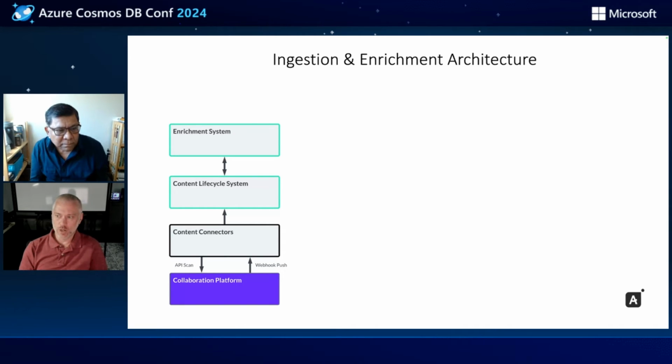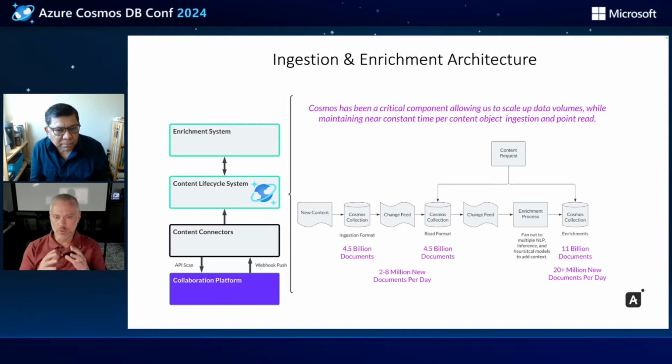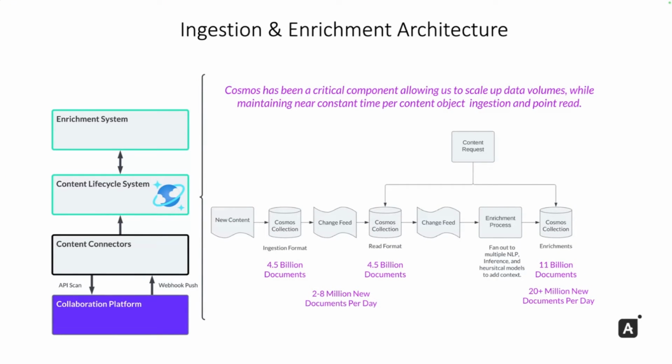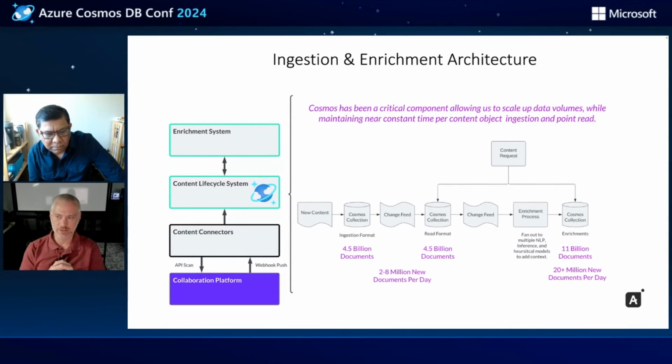We moved to a model where we leveraged Cosmos to capture data at the beginning of the process, used Cosmos's change feeds to migrate our transformation into our read formats, and again used the change feed process to trigger all of the enrichments that Debasish went over, which allow us to make information from this data. We then store those enrichments in a Cosmos collection for access.